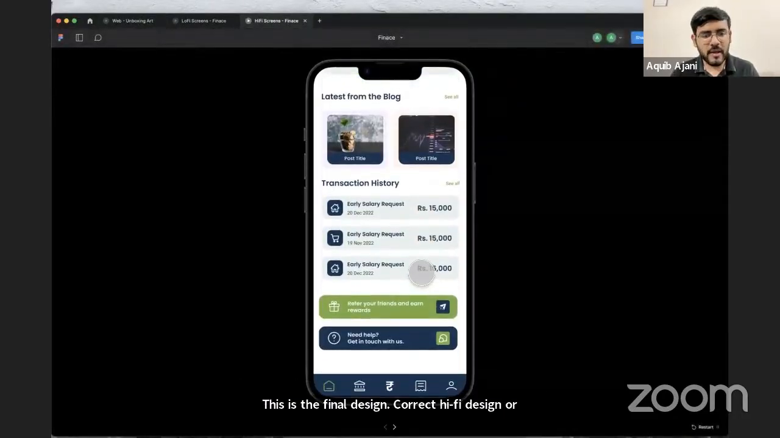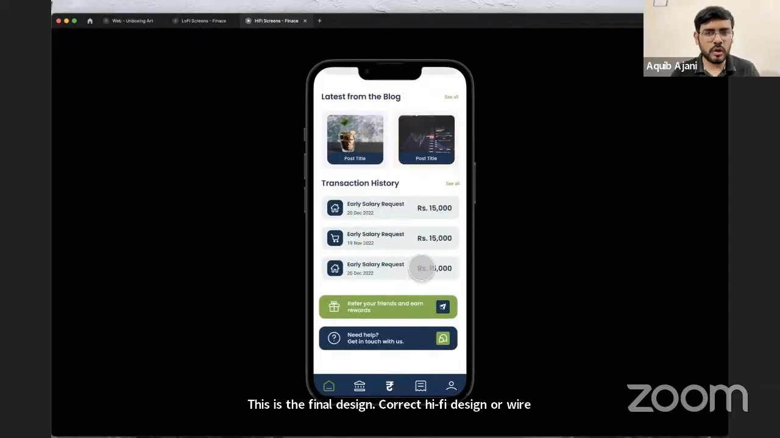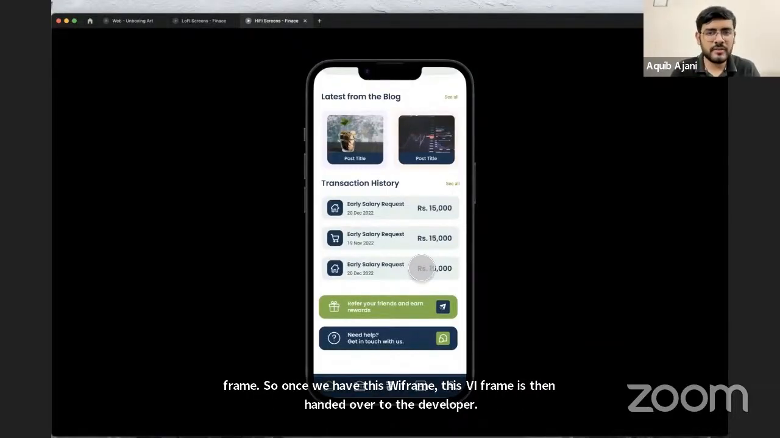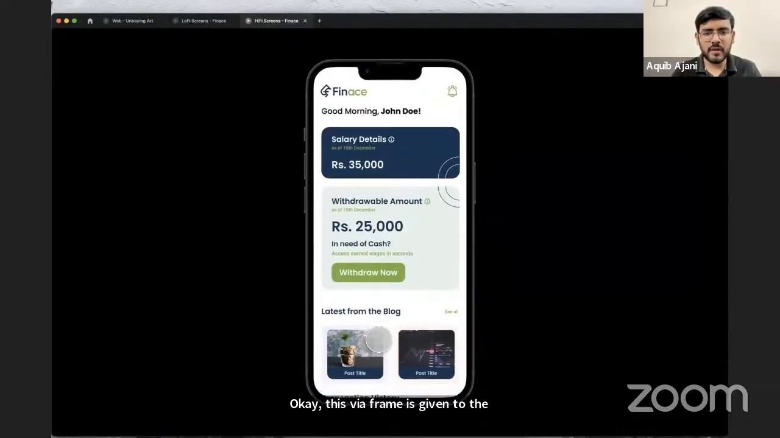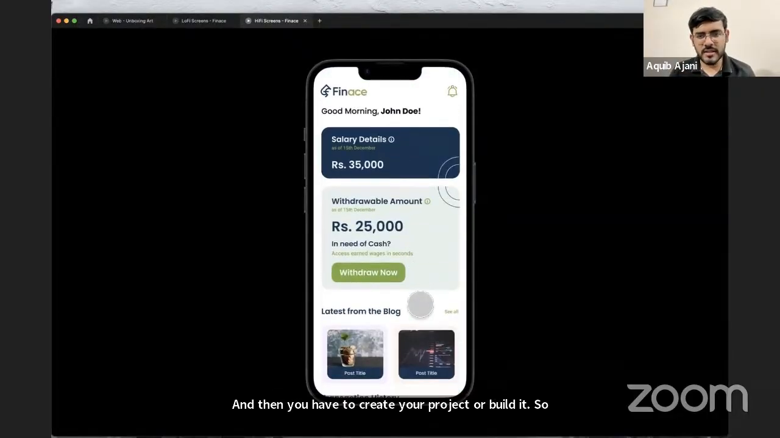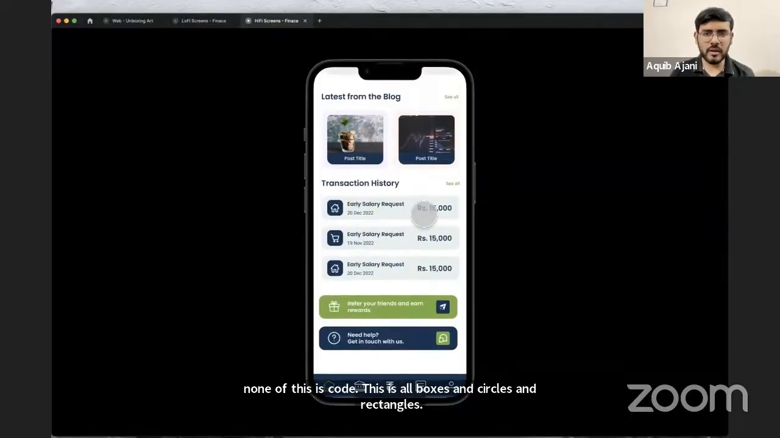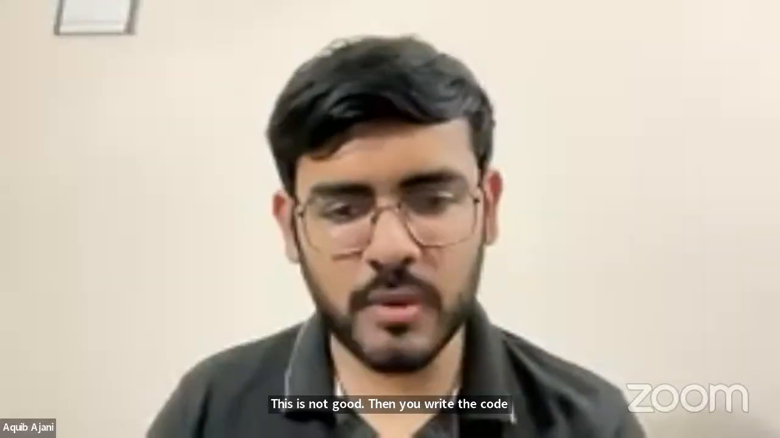Once we have this wireframe, it is handed over to the developer. This wireframe is given to the development team, and this is what the development team works with. They take this design and write the code to build it. So the developer, which is your responsibility once you join the company, will get the wireframe from the design team, the UI UX designer. Then you have to build your project using code. None of this is code. This is all boxes and circles and rectangles. Then you write the code based on this design. That is what wireframing looks like.